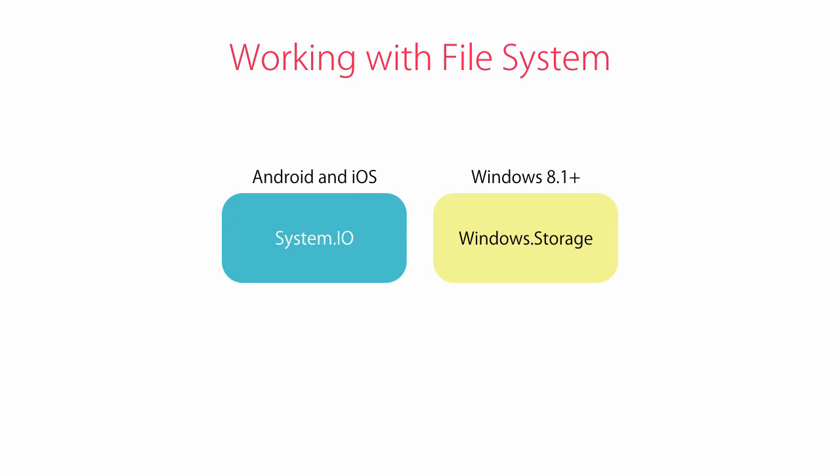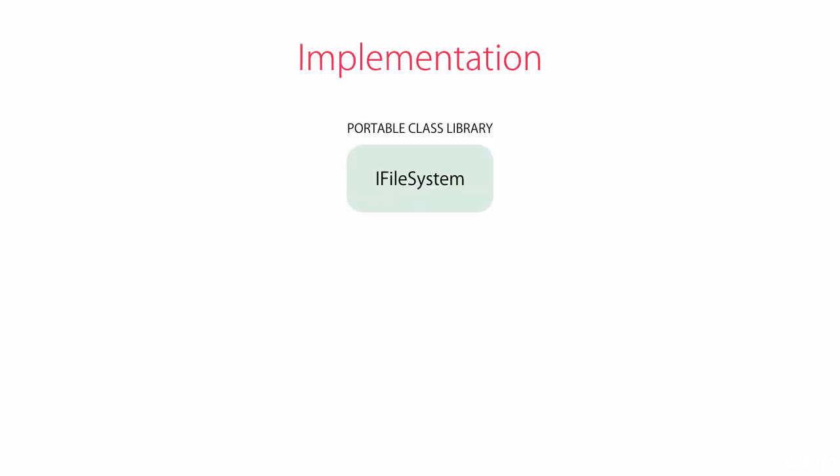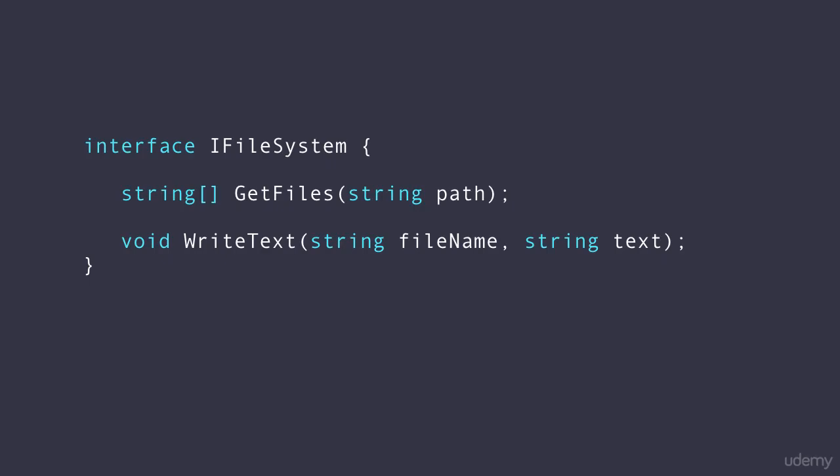Now you might ask, okay, Mosh, with these differences, how are we going to use file system in our applications? The solution to that is interfaces. So in our portable class library, we're going to declare an interface like iFileSystem. So this is the contract to work with file system. Inside this interface, we'll declare methods that work with files and directories. For example, here I have declared an interface with two methods: getFiles, which returns all the files in the given path, and writeText, which writes a text file. Now we could have many other methods here, and that really depends on the application we're building.